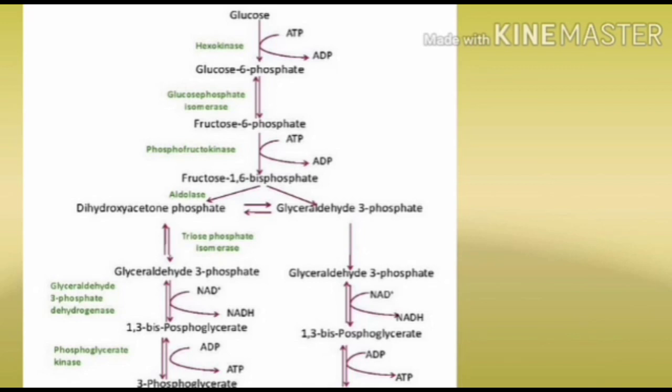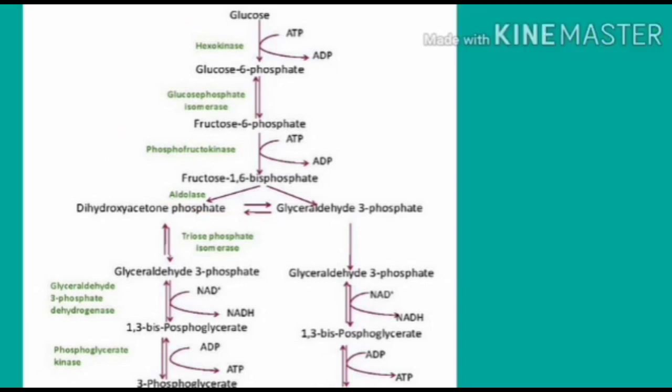In these 5 stages, glucose is converted into the 3 carbon compound glyceraldehyde 3 phosphate. Now we can discuss in detail. It is a little bit tough and a little bit of a twist topic. Just listen very carefully and try to understand this.